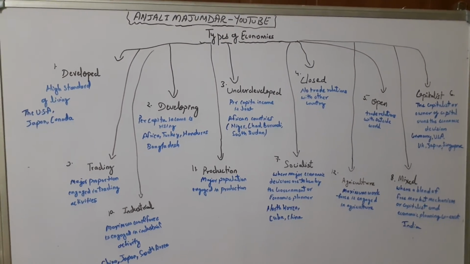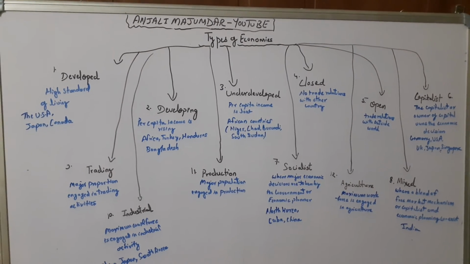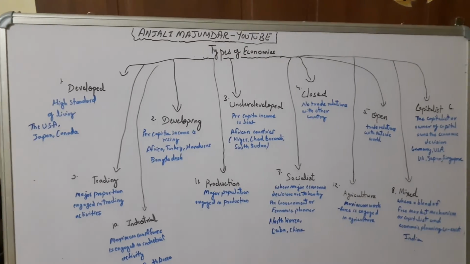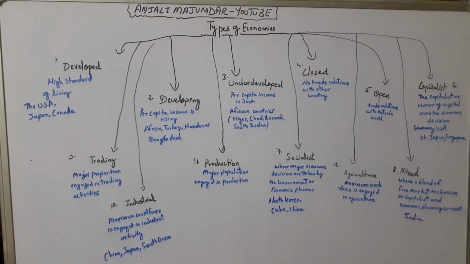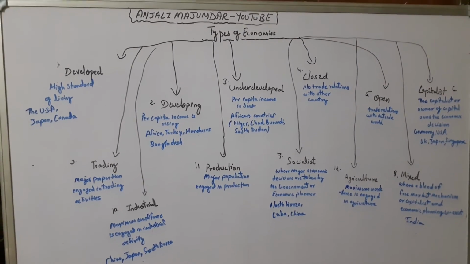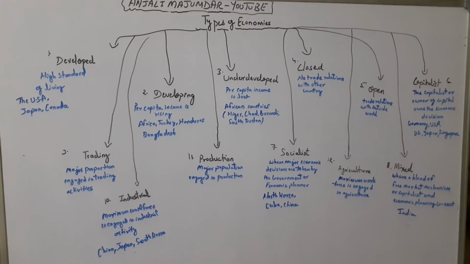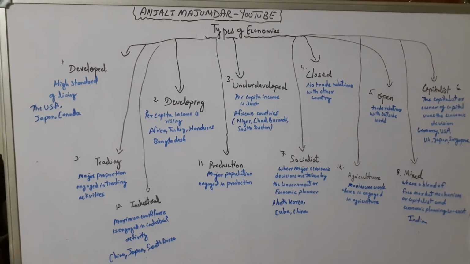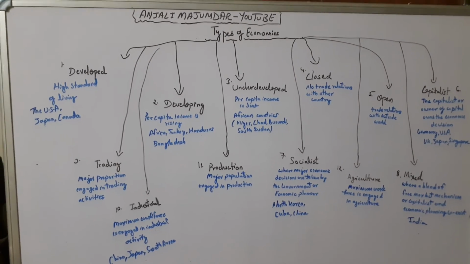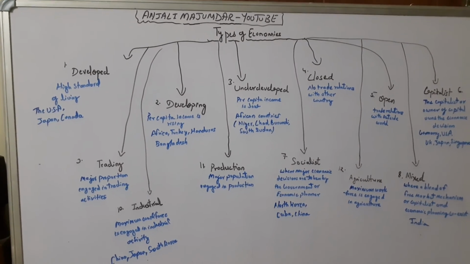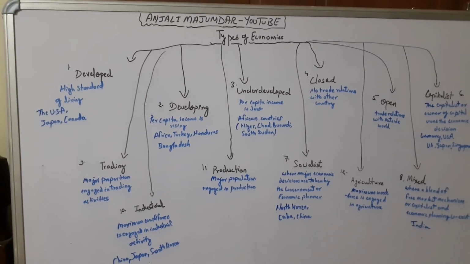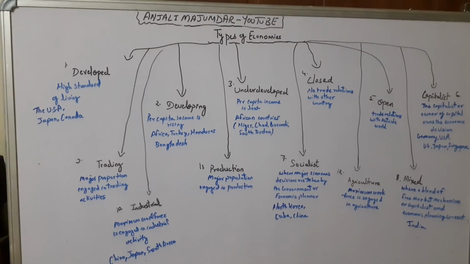This Planning Commission, what they used to do, they used to make up a plan for the coming 5 years, to see in which sectors the government should put more emphasis, more stress, to give good economic growth. So this is what socialist economies usually do. Their assets are owned by the state, or the government. But in capitalist, the assets, the properties are owned by individuals. This is the major difference.